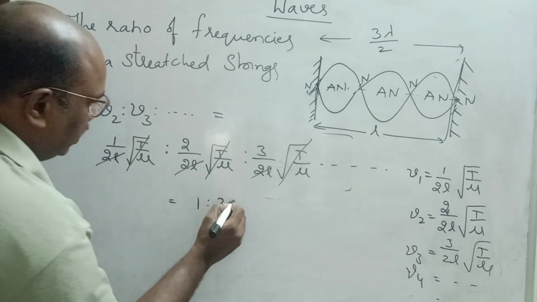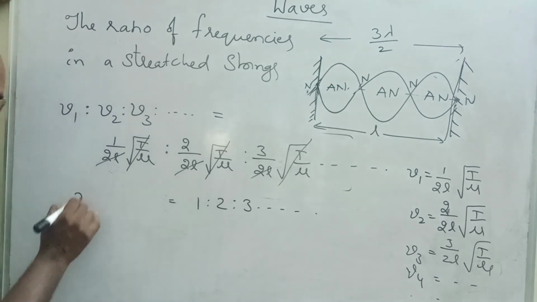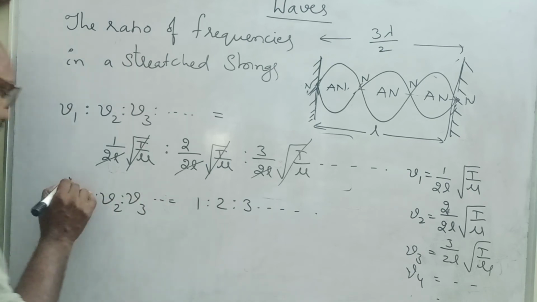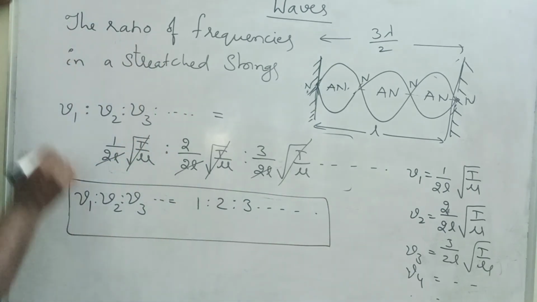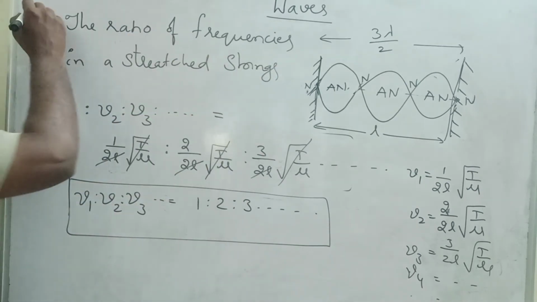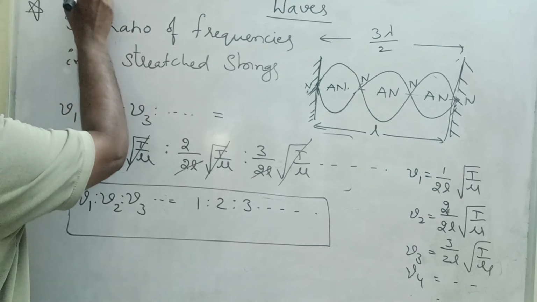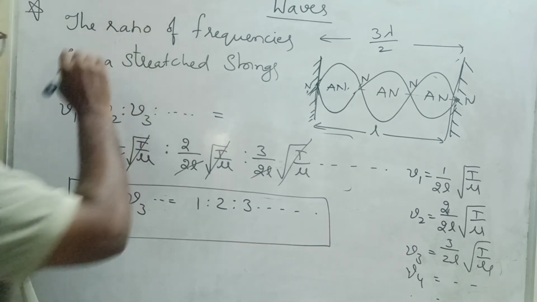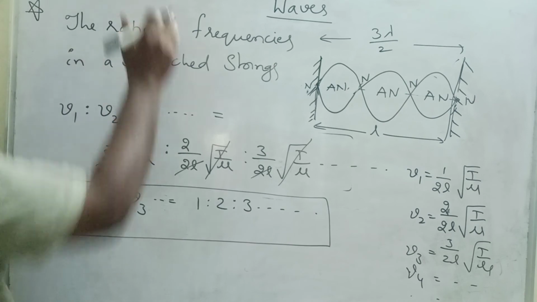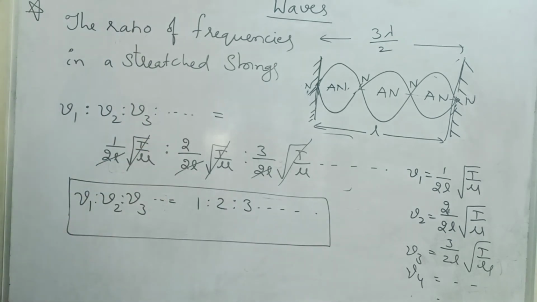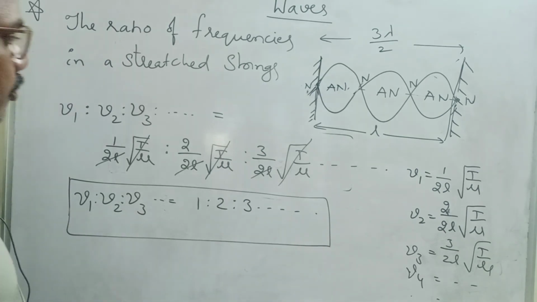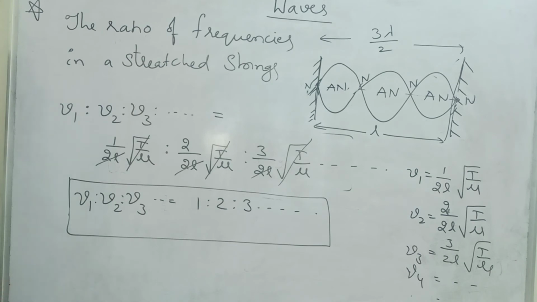1 is to 2 is to 3 is to so on. These are the frequencies. Nu1 is to nu2 is to nu3. This is the ratio of frequencies in a stretched string. Very important question, children. 4 marks important question. Ratio of frequencies. Is it visible? Not visible, I think. So the question is the ratio of frequencies in a stretched string. Please note down, children, important question. Take a snapshot.